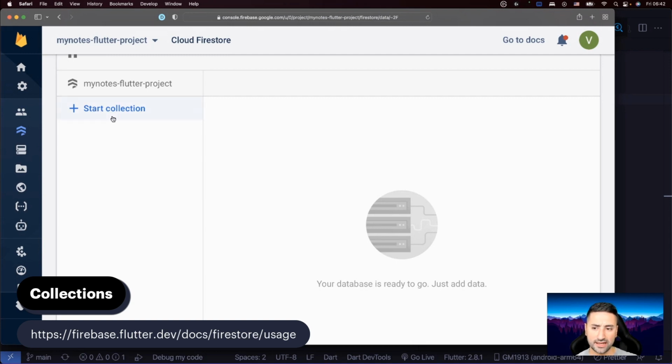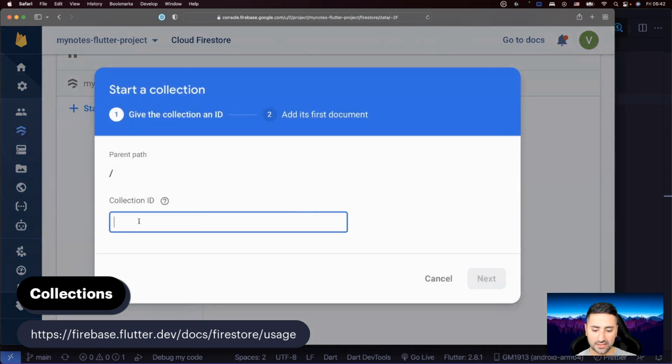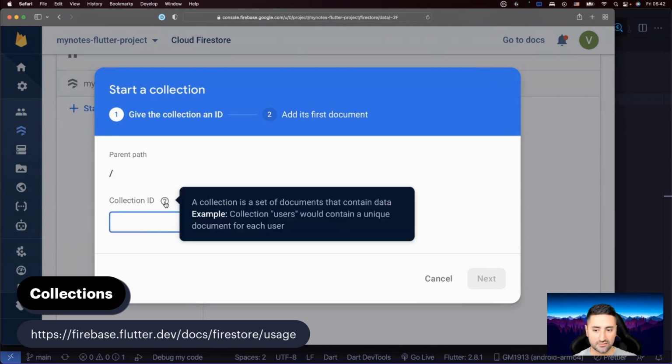So let's go ahead and tap the Start Collection button in here. As you can see, it says this collection is being created in the root path, and just give me an ID. And in here it says a collection is a set of documents that contain data. And in here it's storing a collection of users. But remember, we don't have to actually store users in our database. Firebase is already taking care of this. I actually believe this is a bad example that they provided, an example collection of users, because this gives developers the idea, oh, now I have to store my users here. But those users are already stored at the Firebase level, okay?